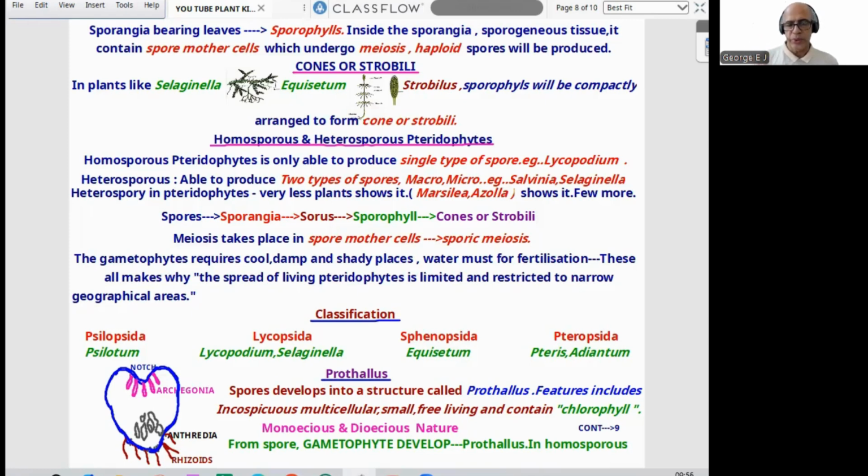Heterospory in pteridophytes is comparatively less. Very limited number of plants show it, like Marsilea, Azolla, Salvinia, Selaginella, etc. These are familiar plants for us. Roughly 8 or 9 genera will be there. These 4 will be familiar to us.